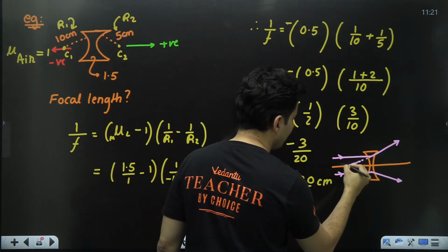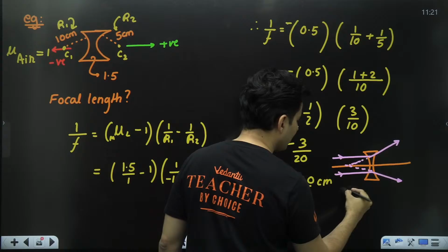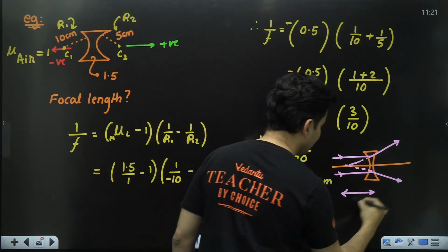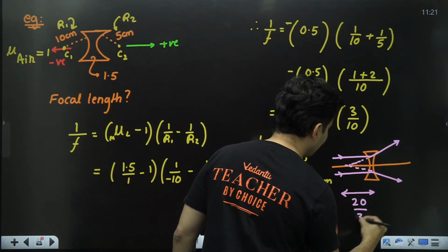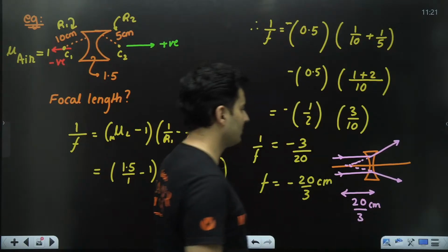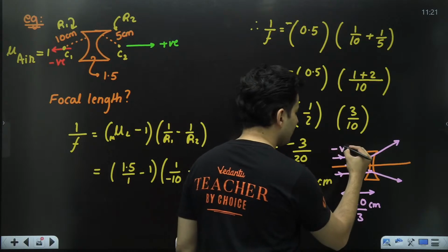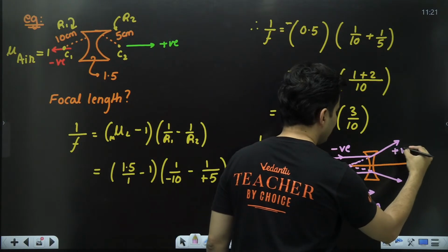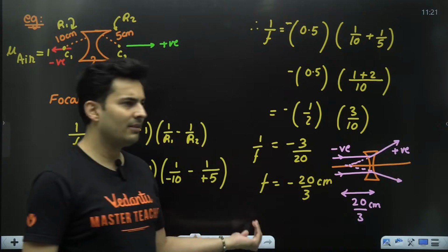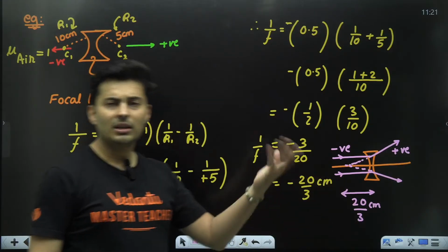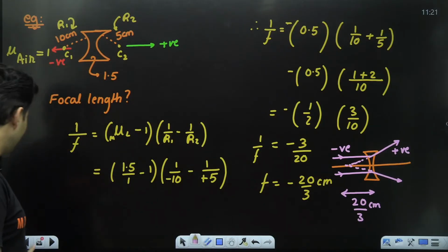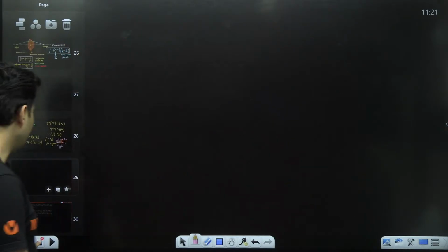If one extends them backwards, they will meet here. This particular distance is basically 20 by 3 centimeter in absolute terms. So that is why the focal length is negative, because this side is always negative and this side will be the positive side. So for a concave lens, diverging in nature, the focal lengths are negative. I hope this is absolutely clear.